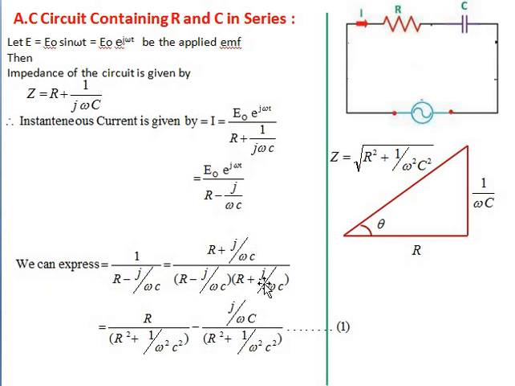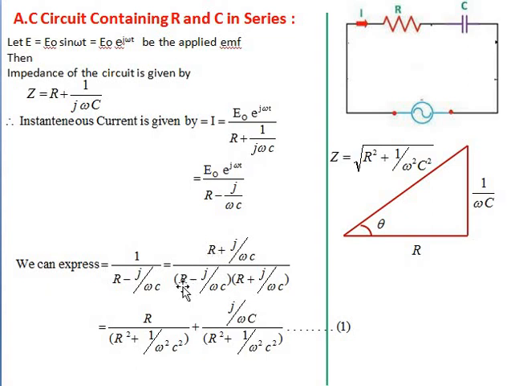So as we did in the R and L in series circuit, similarly we can redistribute this, a plus b, a minus b, that is equal to a square minus b square. That's the same relation we are using here. So redistribute this. So this is equal to R divided by R square plus 1 by omega square c square, minus j divided by omega c divided by R square plus 1 by omega square c square.